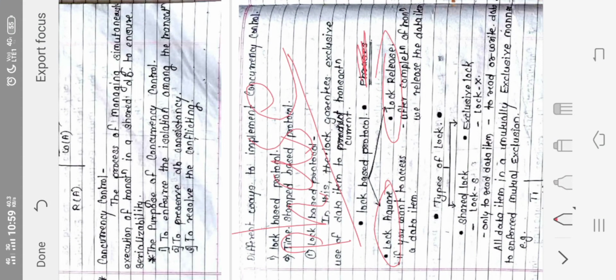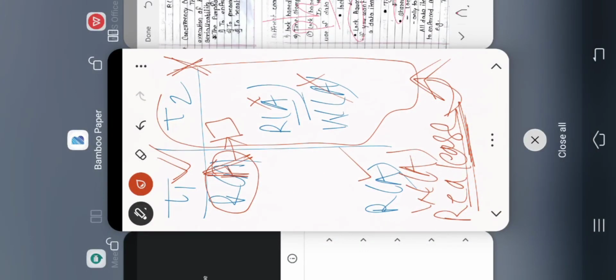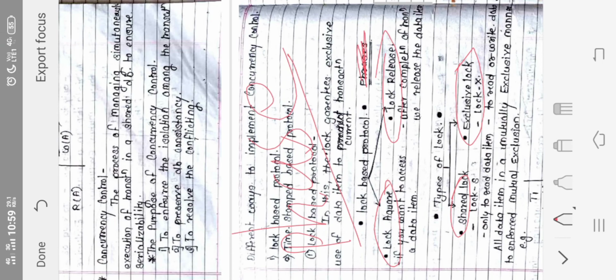Now apart from that, there are two types of locks. One is shared lock and another one is exclusive lock. What do you mean by shared lock and exclusive lock? In shared lock we can only read that data item.